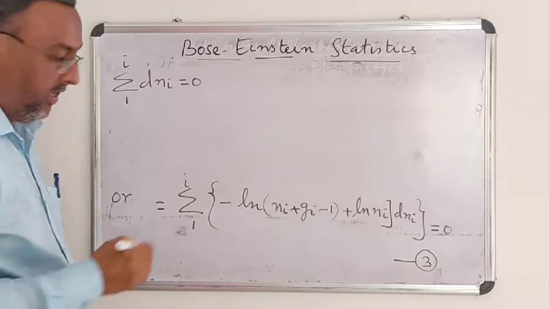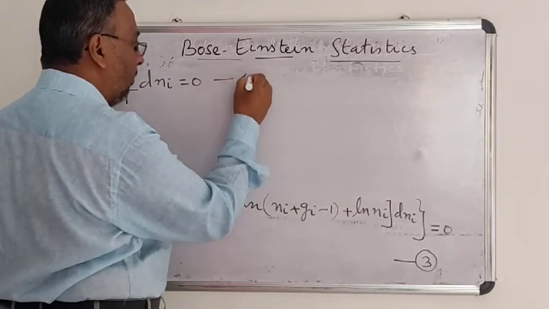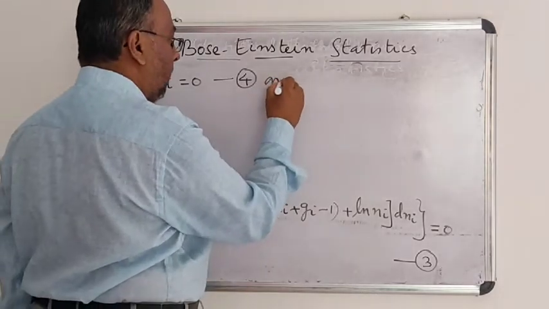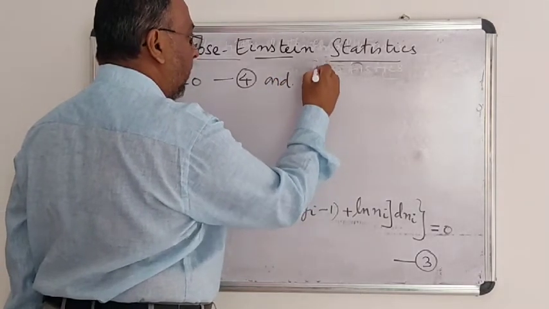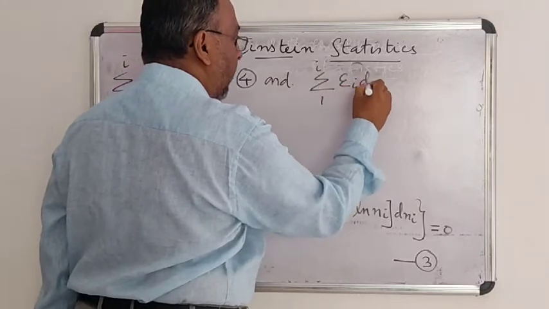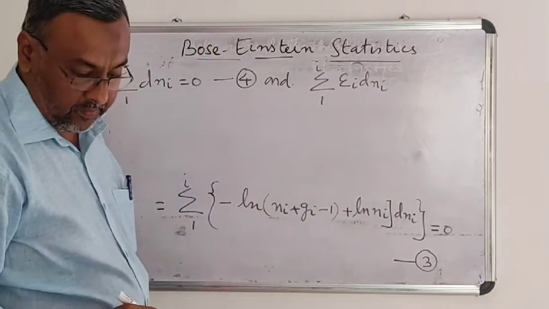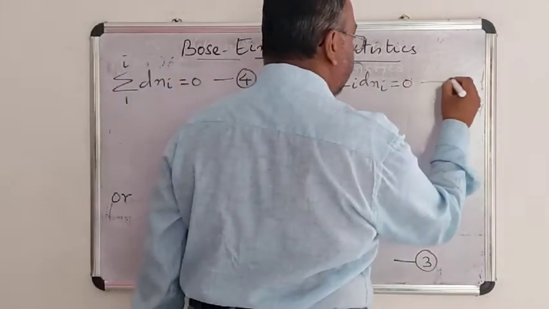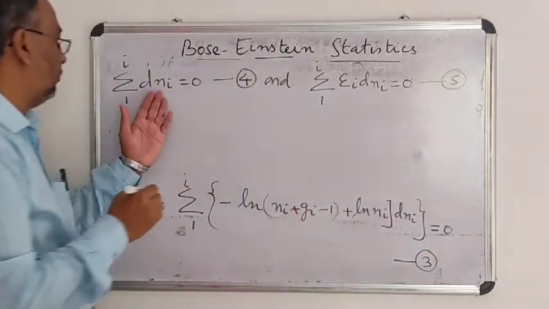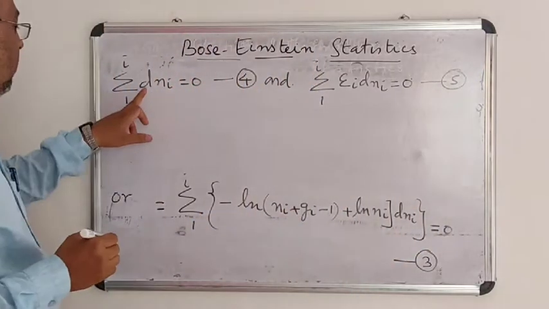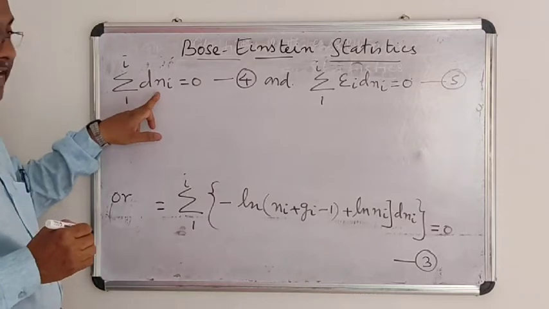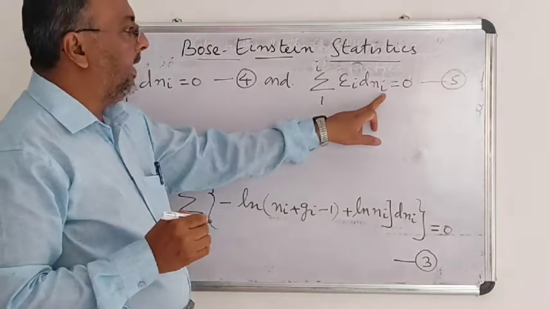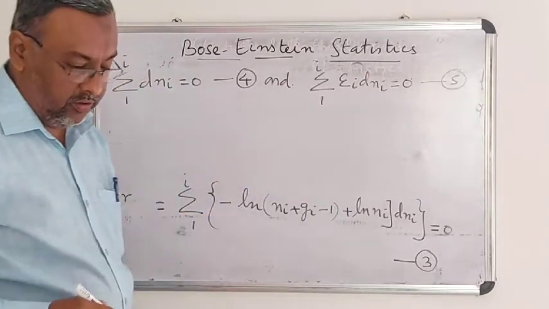This is taken as equation 4, and sigma 1 to I of ei dNi is also equal to 0. This is taken as equation 5, because these two values we know already. The summation of dNi is always equal to 0, and the summation of ei dNi is always equal to 0.